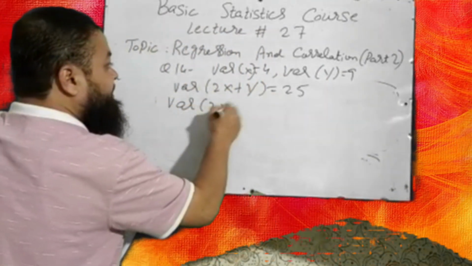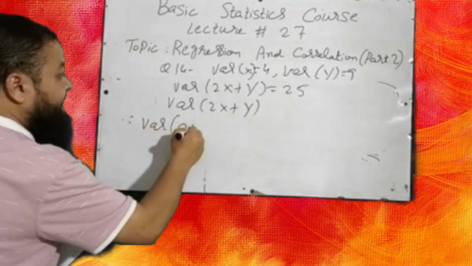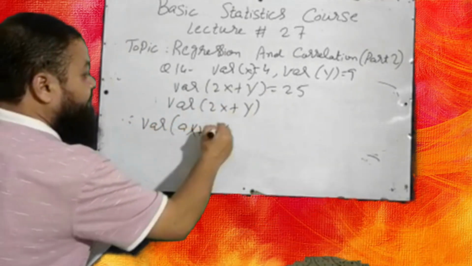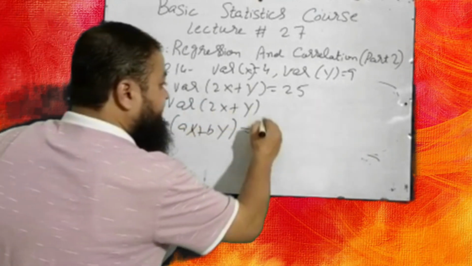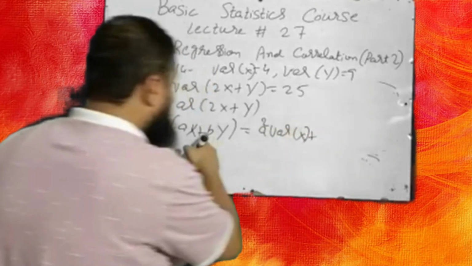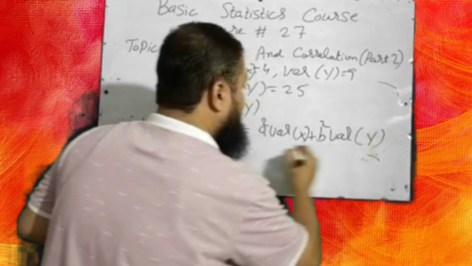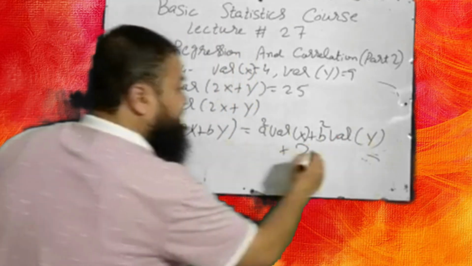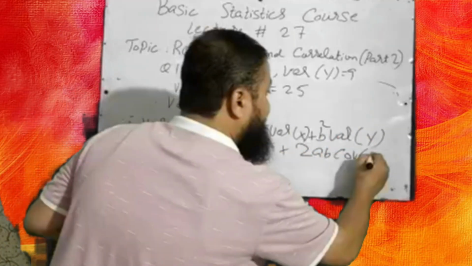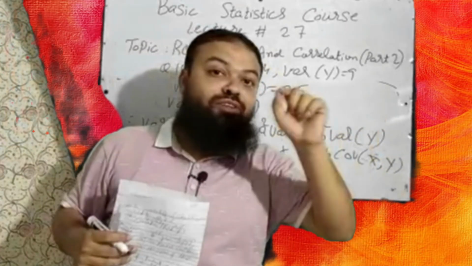Variance of 2x plus y. Actually, dear students, the formula is variance of ax plus by is a square variance of x, you will have to learn this concept, plus b square variance of y, plus 2ab covariance of xy. That is the concept of covariance.